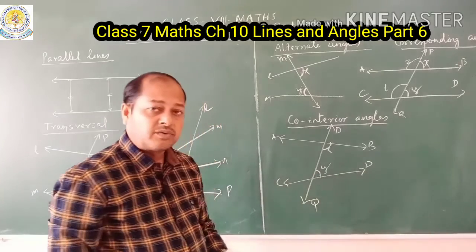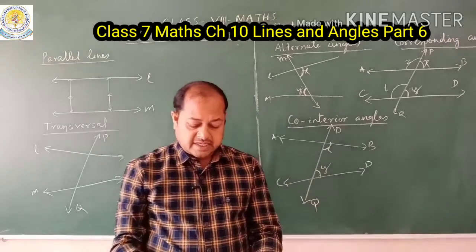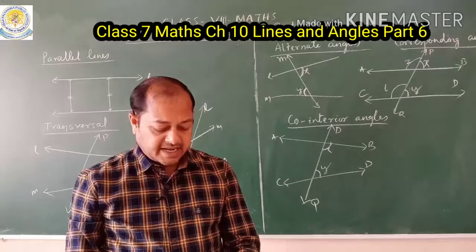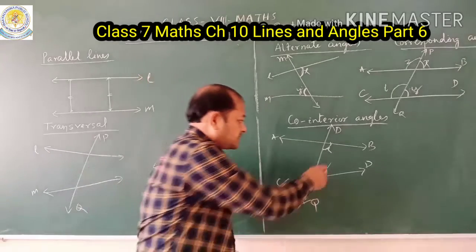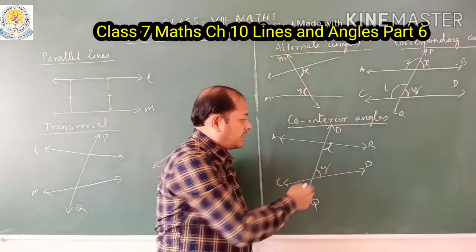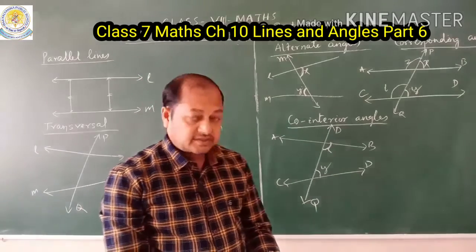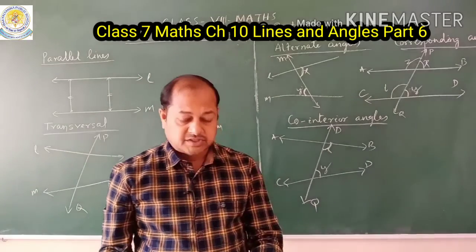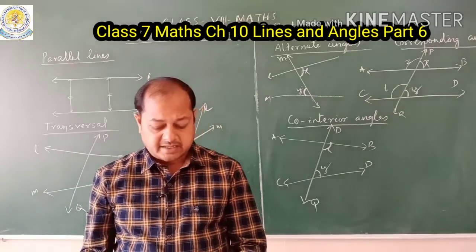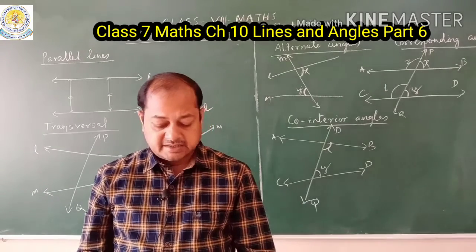So what is the definition of co-interior angles? I am reading. These angles are so named because they lie on the same side of the transversal and inside the lines. Okay, the same side of the transversal, look here, the right side, and inside the lines, are called co-interior angles. So again, these angles are so named because they lie on the same side of the transversal and inside the lines.